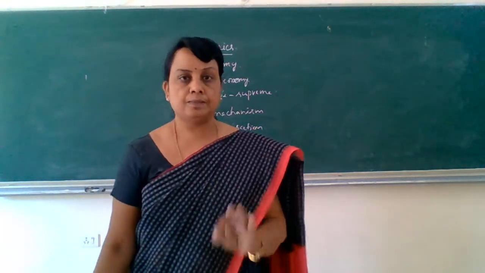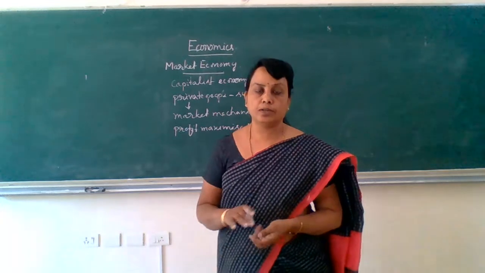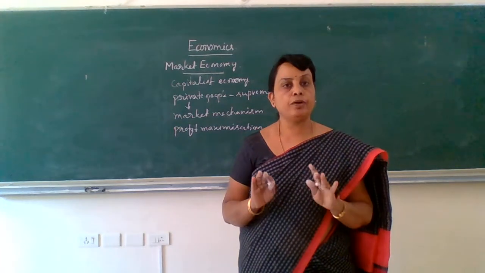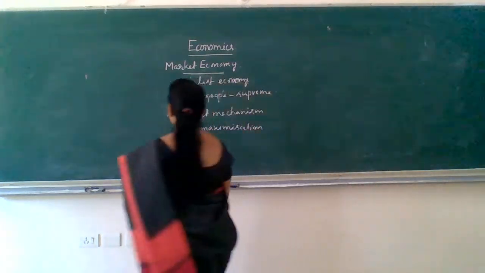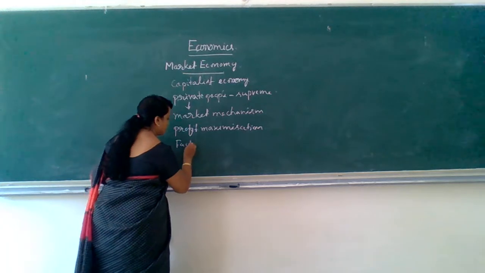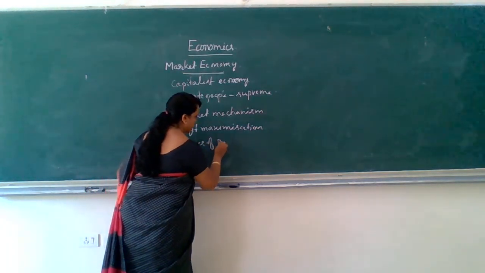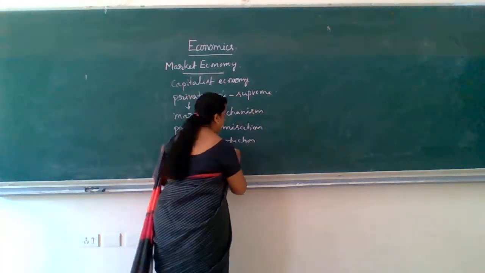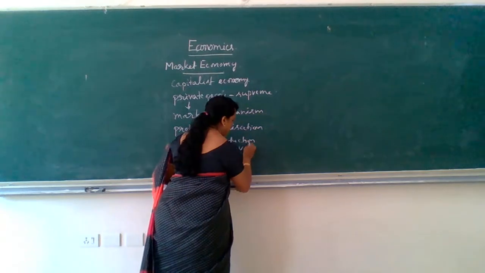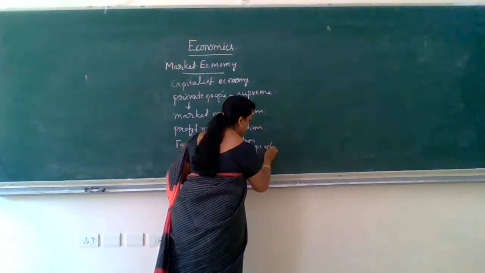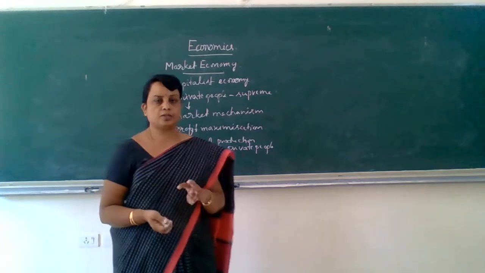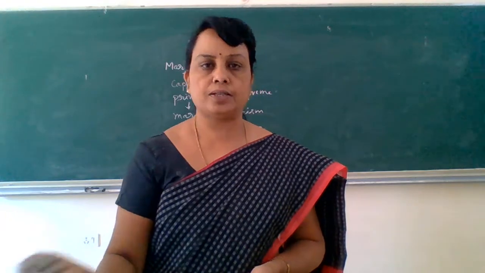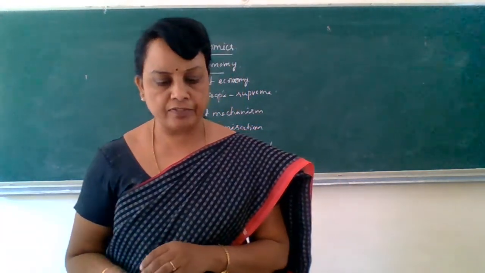And at the same time, in a market economy, all the factors of production are under the control of private people. So, factors of production are under the control of whom? Private people. All the factors of production like land, labor, capital and organization are under the control of the private people.